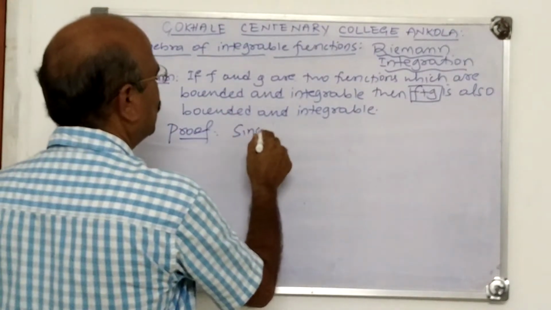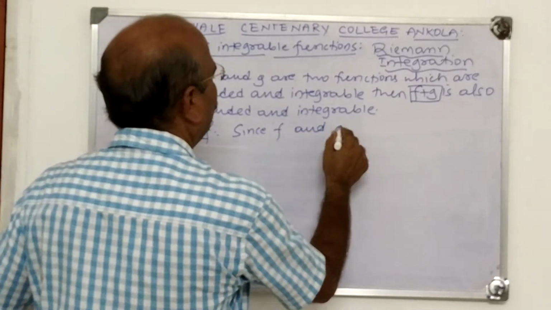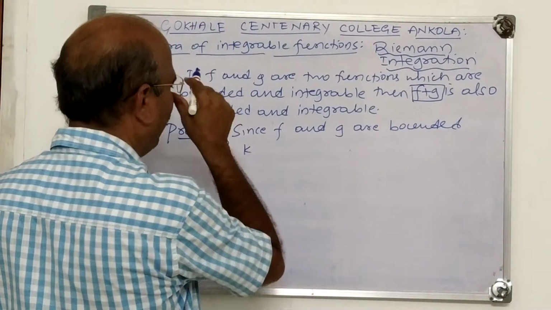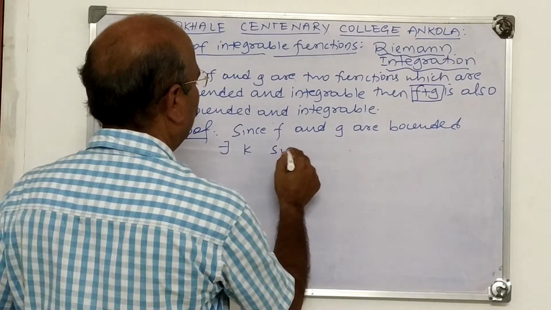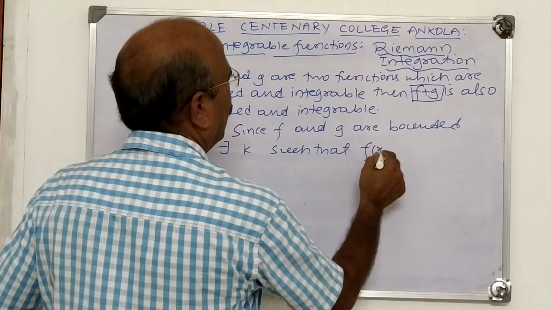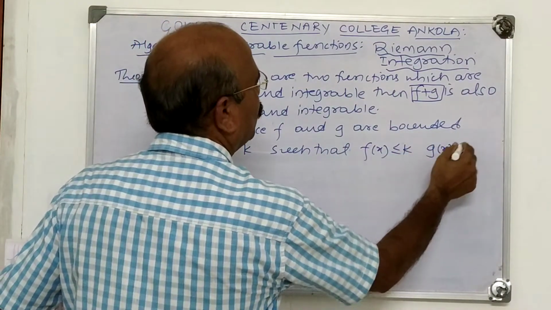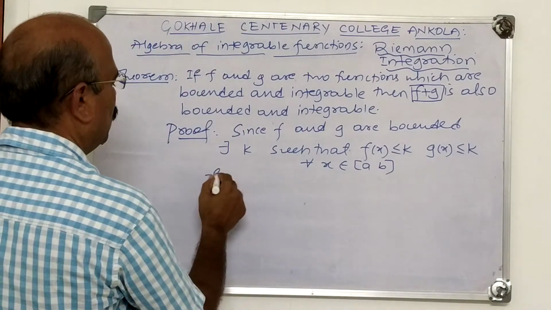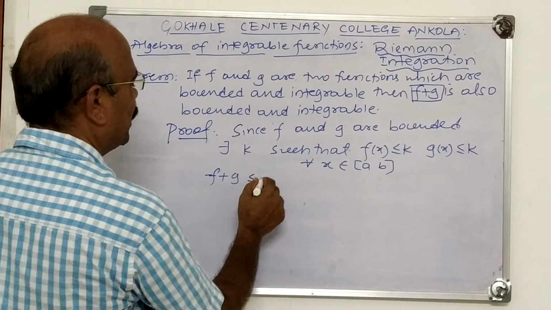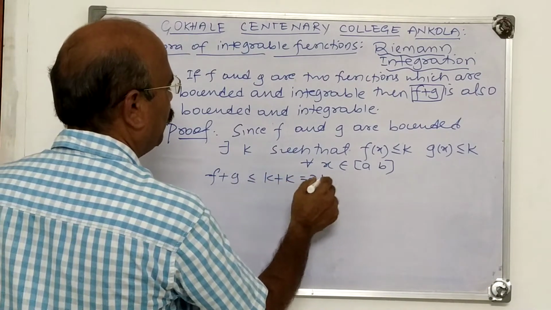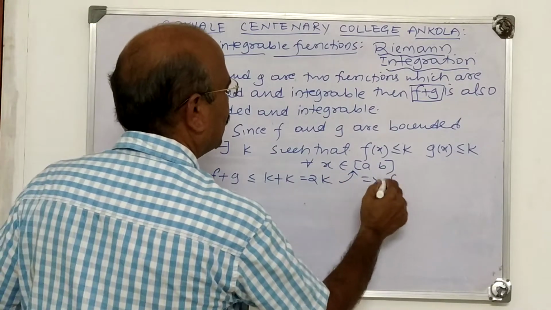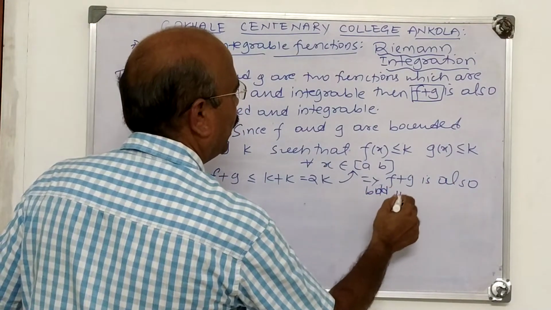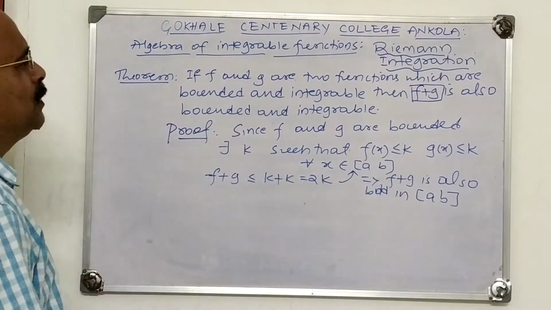To prove that, since f and g are bounded, there exists a real number k such that f(x) is less than or equal to k, g(x) is less than or equal to k for all x belonging to A. Now, take f plus g. f plus g is less than or equal to k plus k, that is 2k, for all x belonging to A. This implies f plus g is also bounded in [a,b]. This is the first part. f plus g is bounded.